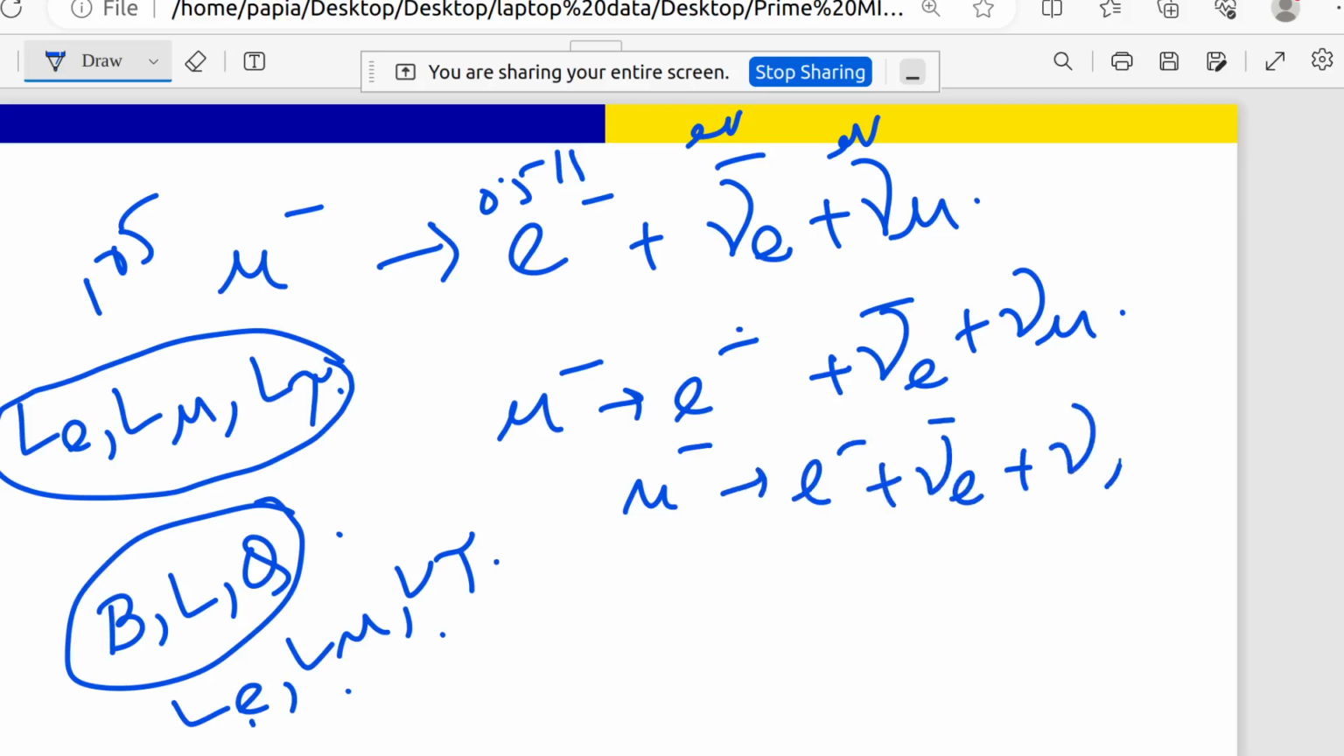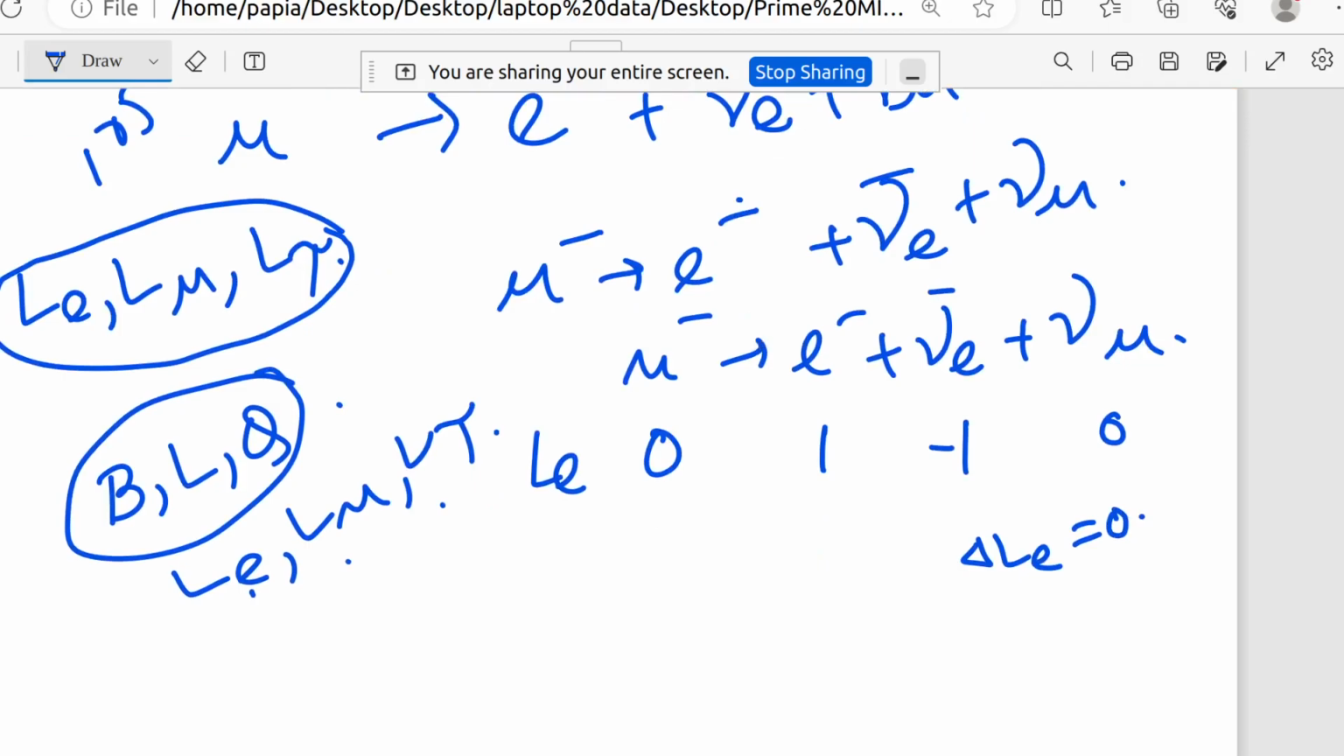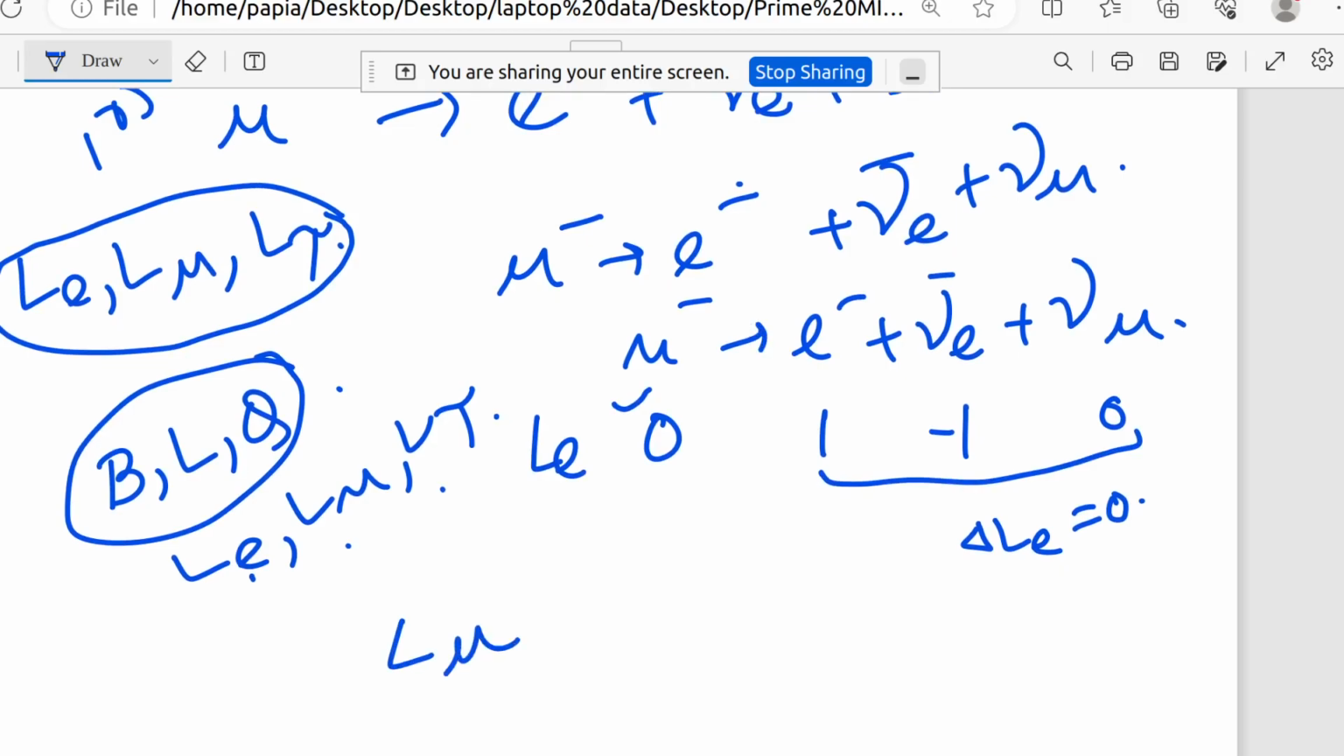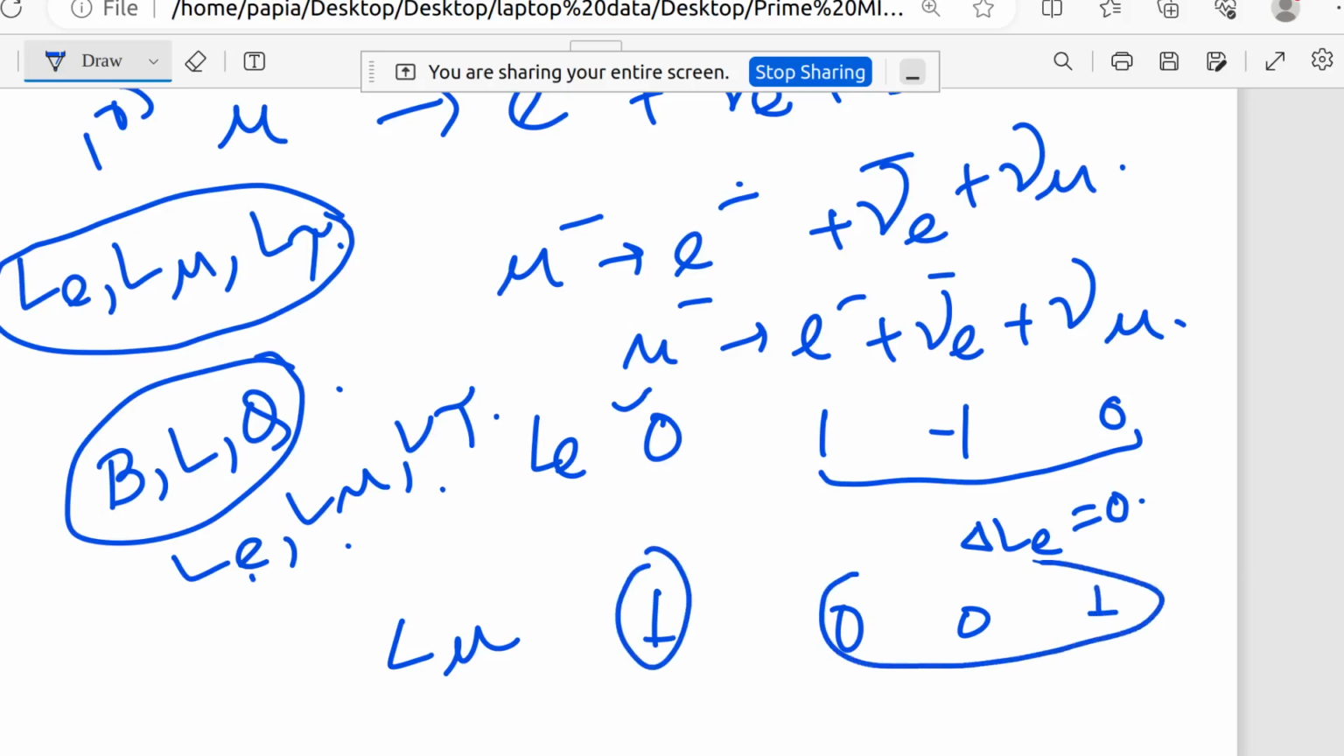Very quickly, just see: mu minus going to e minus, nu e bar, nu mu. Let us consider first Le. Mu minus has Le 0, e minus has Le 1, nu e bar has Le minus 1, nu mu has Le 0. So you can see here delta Le equals 0, right? Because on the left hand side it is 0 and on the right hand side 1 minus 1 is 0. Now come to L mu. Mu minus has 1, e minus 0, nu e bar 0, nu mu 1. Now you can see 1, 0, 0, 1. So that means delta L mu is also 0.